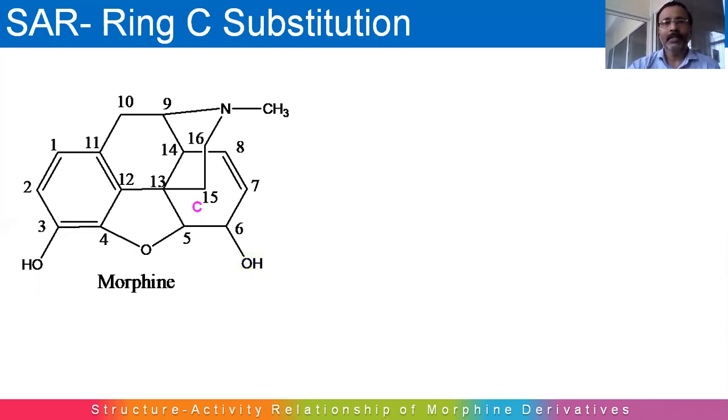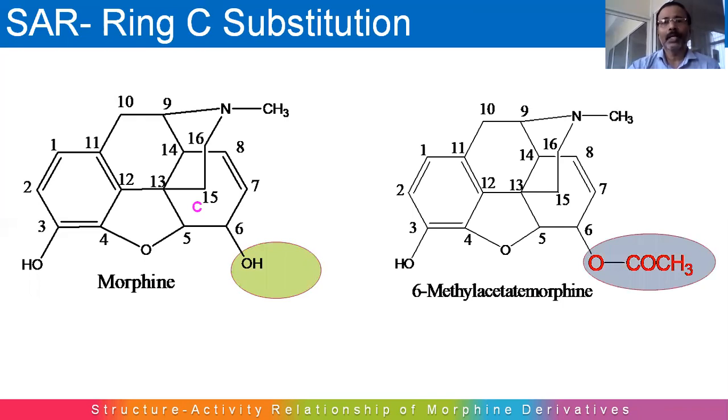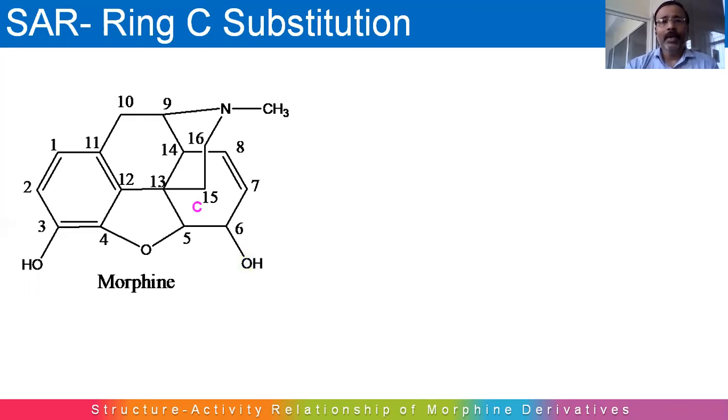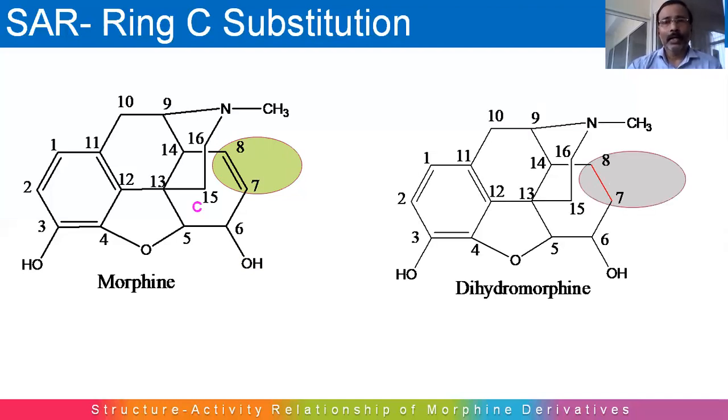And again, when we replace this hydroxyl group by esterification, we get a compound called 6-methylacetylmorphine. Again, this compound is 5 times more potent compared to morphine. When we saturate the double bond between carbon C7 and C8, we get a compound called dihydromorphine. Again, this double bond is not essential for the activity. It means that it will not affect the analgesic activity.